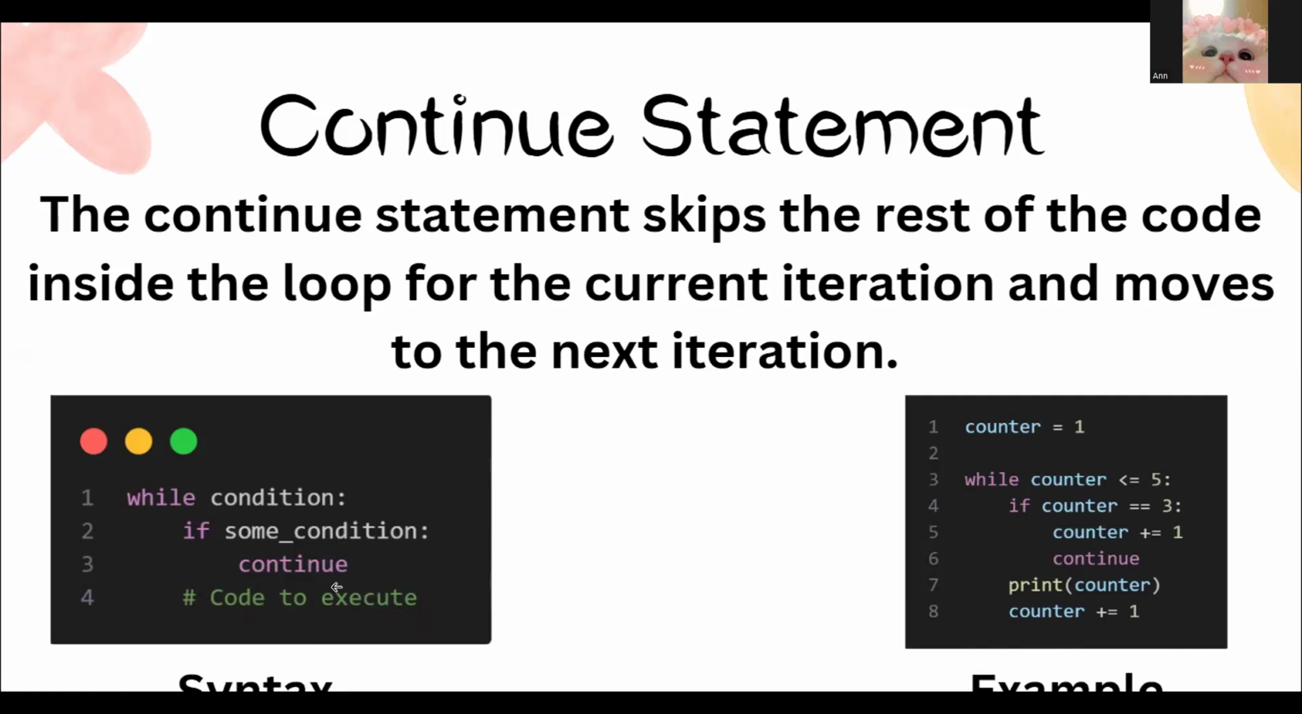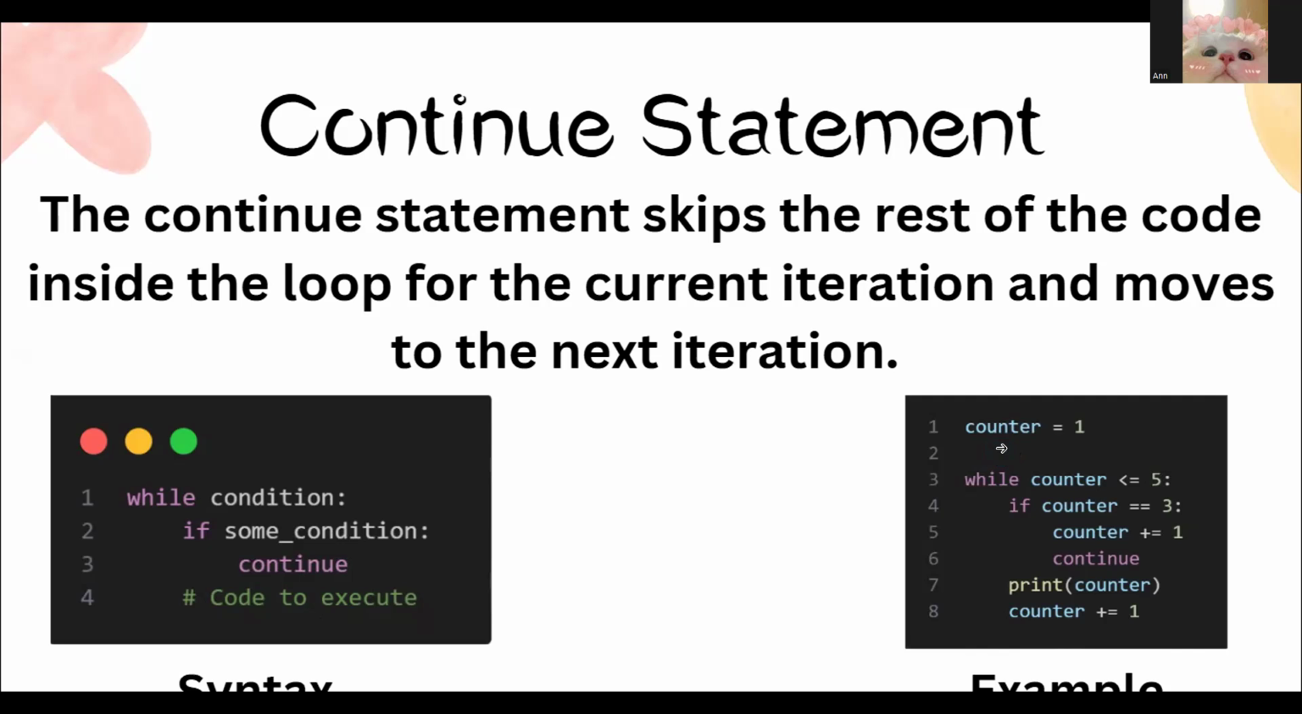So the next one is the continue statement. The continue statement skips the rest of the code inside the loop for the current iteration and moves to the next iteration. For example, here they have given the counter variable, where the counter variable is set to 1, which means the value 1 is given to the counter variable.